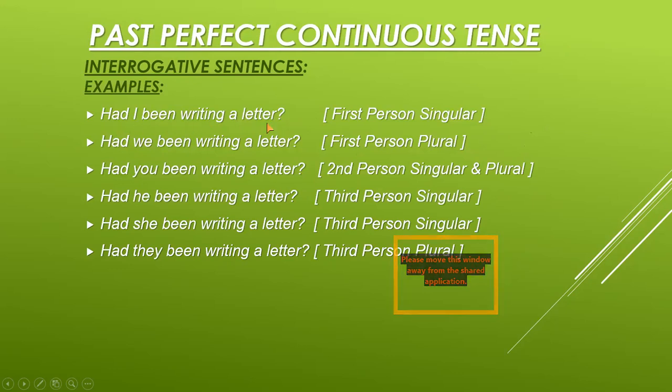Had I been writing a letter? Question mark. Had we been writing a letter? Question mark. Had you been writing a letter? Question mark. Had he been writing a letter? Question mark. Had she been writing a letter? Question mark. Had they been writing a letter? Question mark. Now you can see that the helping verb had comes in the beginning with the subject and after that been. Then the full form of verb with the object, and the question mark is at the end.